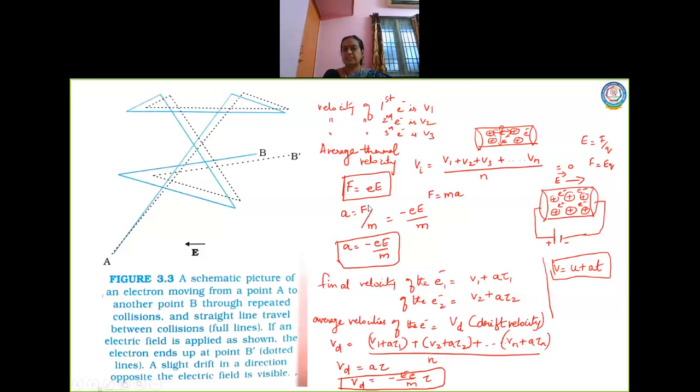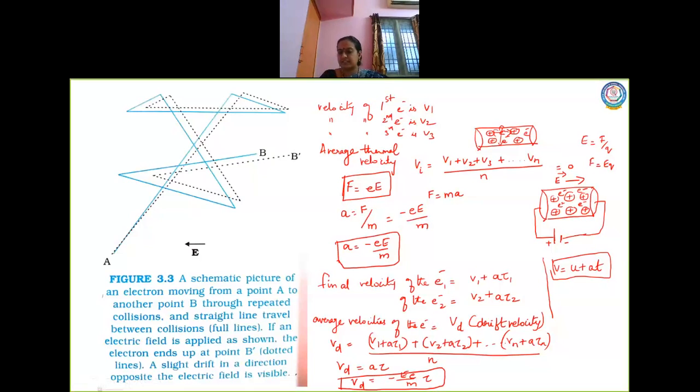Substituting F as eE by m, you get the equation for acceleration, which means whenever you give an electric field, the electrons get accelerated, because already they have a thermal velocity. Apart from that, when an external electric field is given, it gets accelerated.